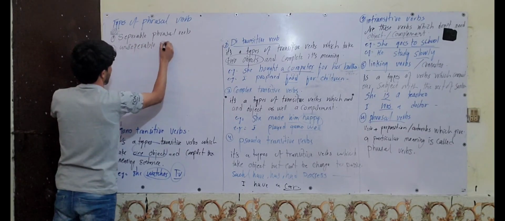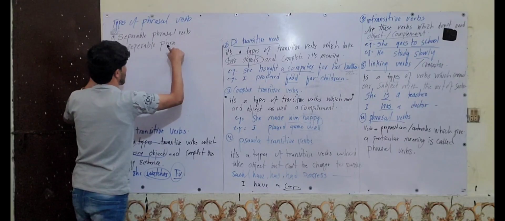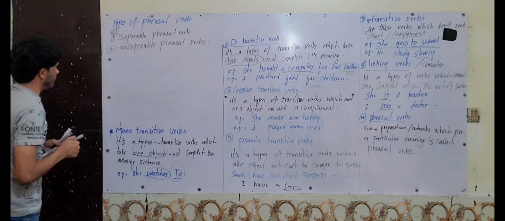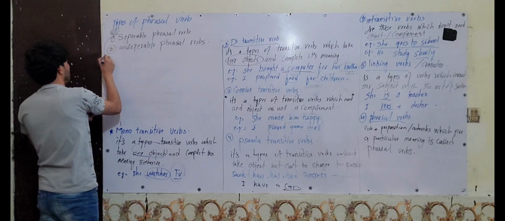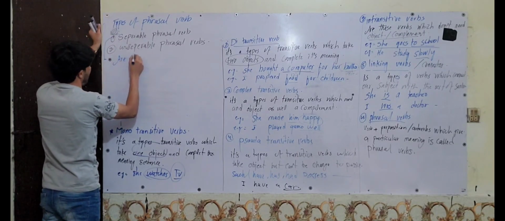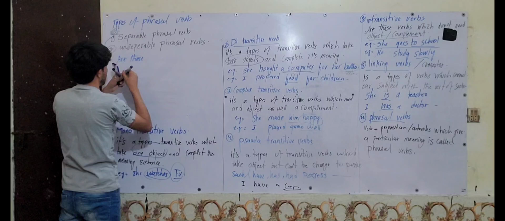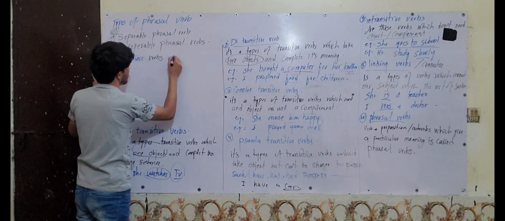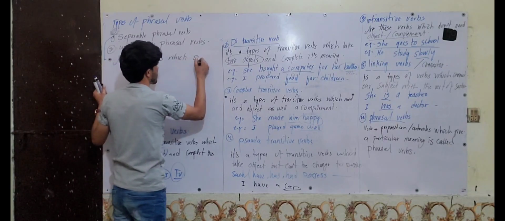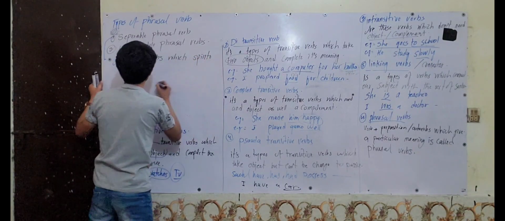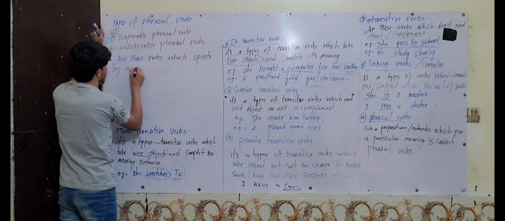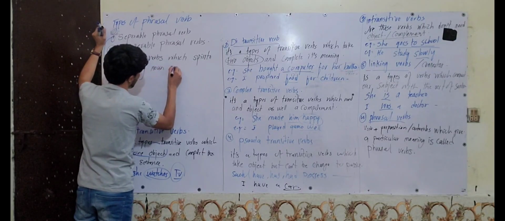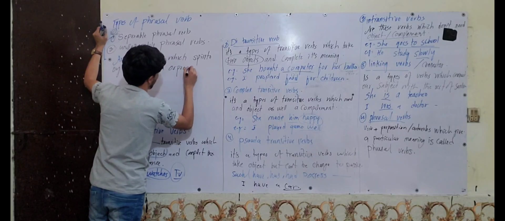Separable phrasal verbs. What's the meaning of separable phrasal verbs? Separable phrasal verbs are those verbs which are separated by inserting a noun or pronoun.